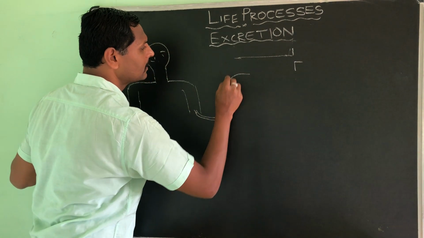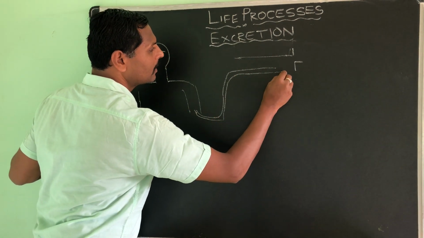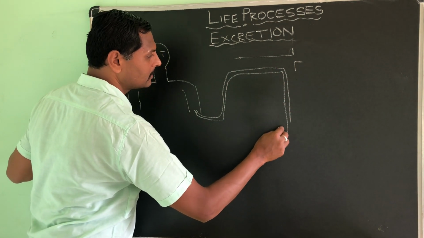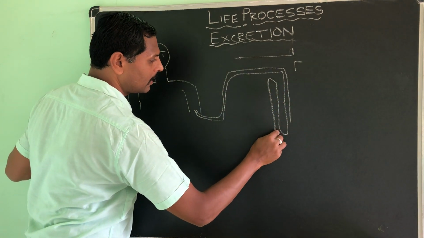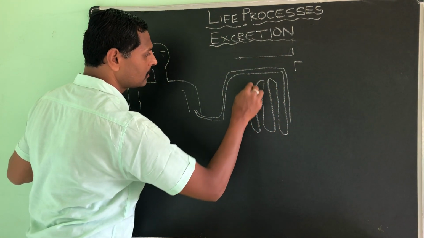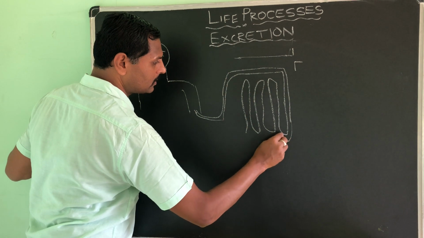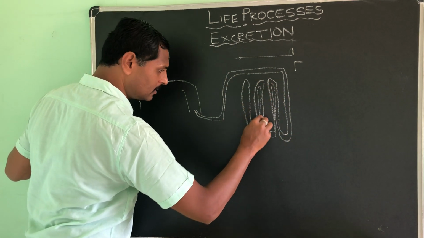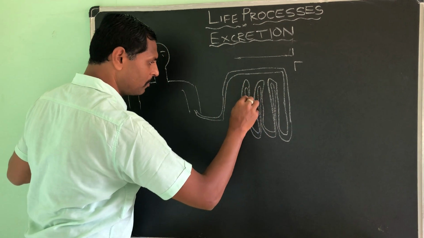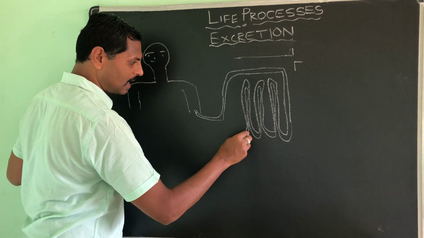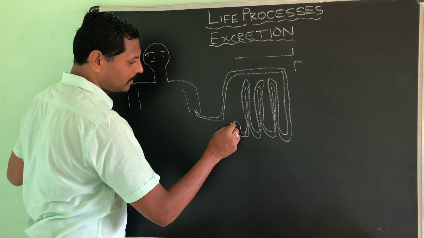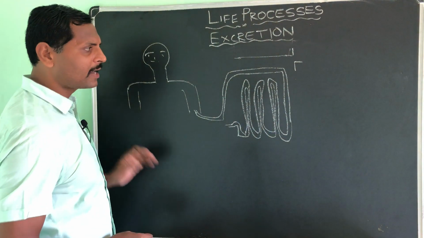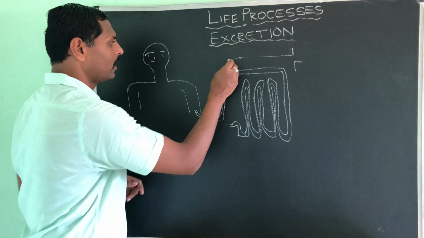This enters here into the candles. These are the dialyzing candles. Okay, dialyzing candles. Into these dialyzing candles the blood enters, the impure blood, that means blood which has waste material, and after that the filtration takes place here. This dialyzing candle will work exactly like a nephron. Okay,